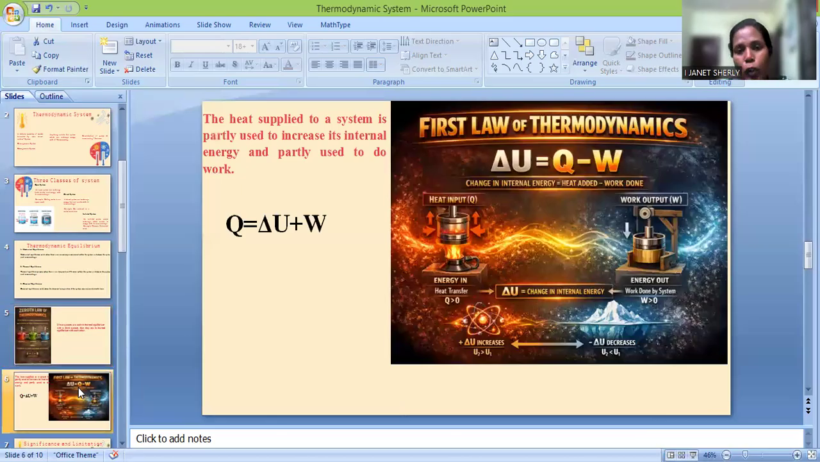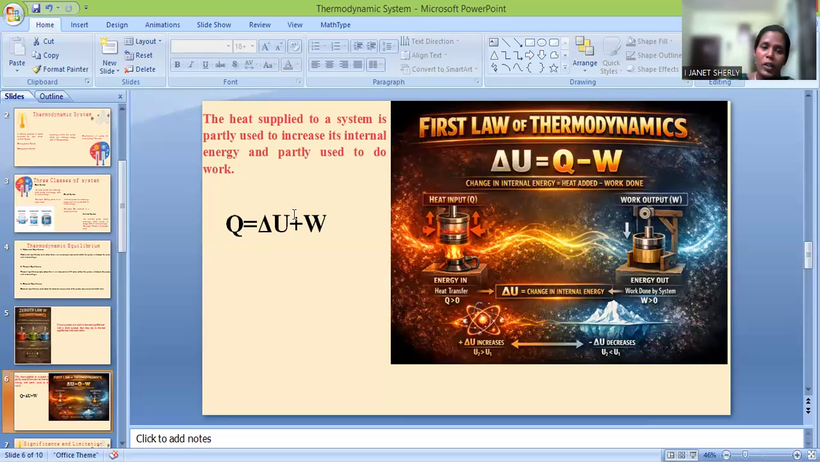Now, the first law of thermodynamics. So here you can see the figure where we are giving some heat. Right? The amount of heat given is converted into internal energy, and it's partly used to increase internal energy and partly used to do some work.